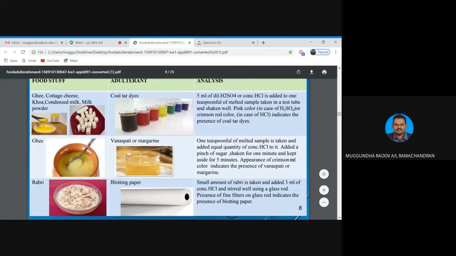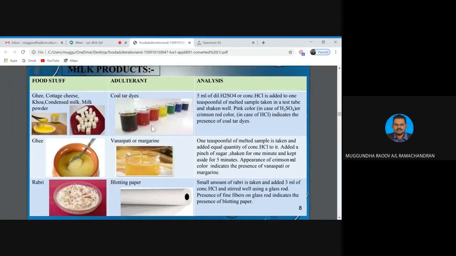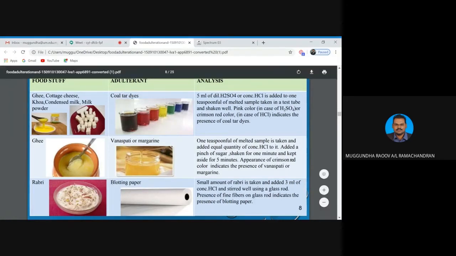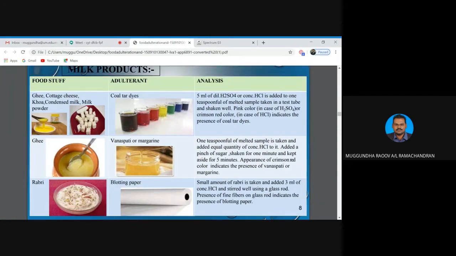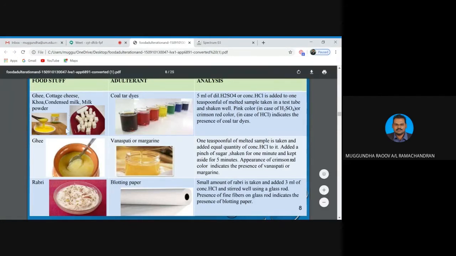The color of this kind of food is very colorful. And at last, after some simple experiments, they found the presence of coal tar dyes. These are the coal tar dyes. Okay, so basically how they do the test: 5 ml of dilute sulfuric acid or hydrochloric acid is added to 1 teaspoon of the melted sample.